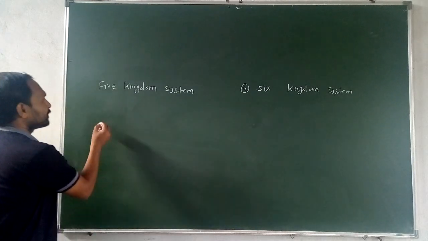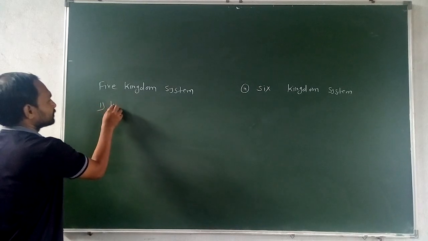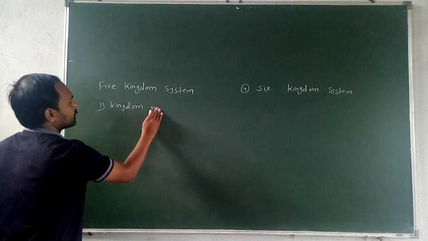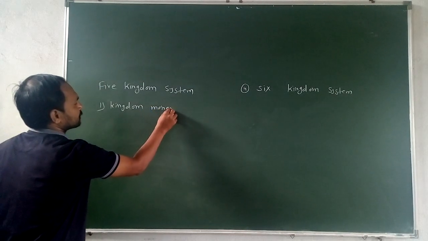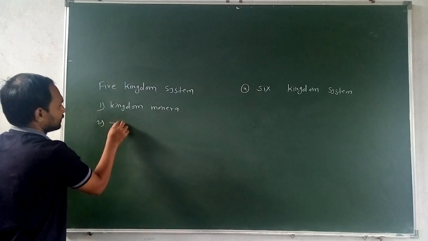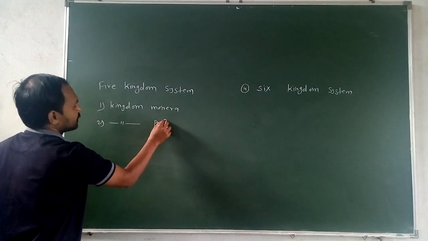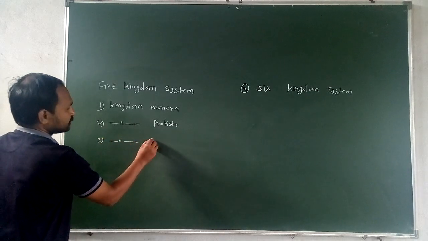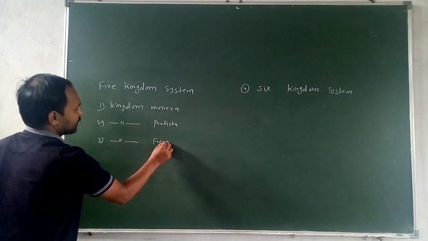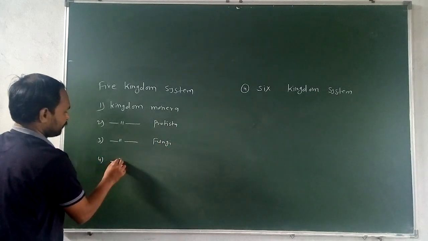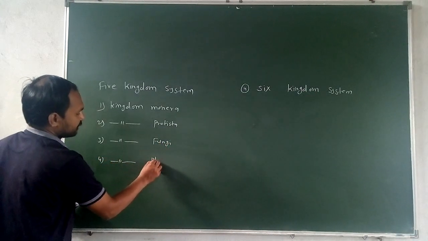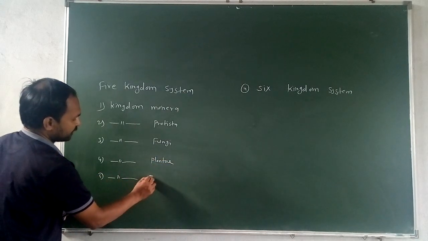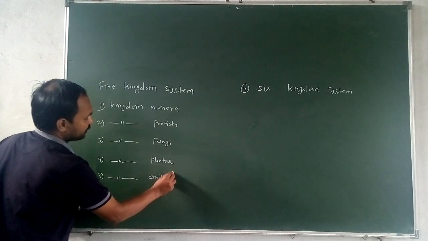In the five kingdom system, first is the kingdom Monera, second kingdom Protista, third kingdom Fungi, fourth kingdom Plantae, and fifth kingdom Animalia. These are the five kingdoms.